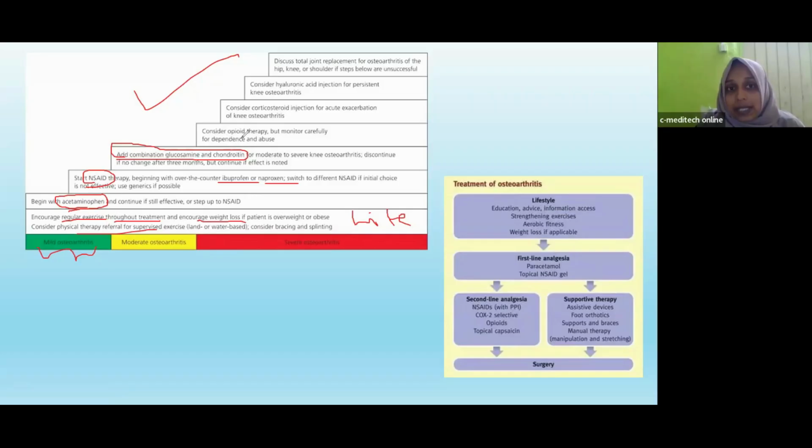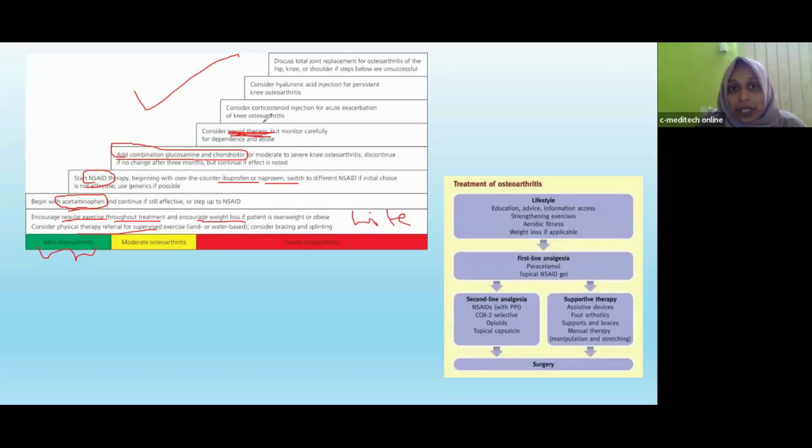Next, we will consider opioid therapy. We know that opioids are analgesics we can use for severe pain, in case of cancer pain and all. In case of severe pain, we will consider opioid therapy. And when we are giving opioids like methadone and oxycodone, we should monitor properly. These drugs have high abuse potential, and dependence can be produced. So it should be properly monitored.